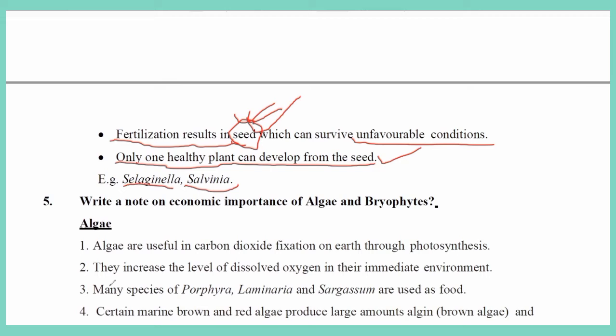Already you know that the microspore is responsible for the development of the male gametophyte, and the macrospore for the development of the female gametophyte. Because the two plants are different according to gender, they develop different gametes. The male gametophyte produces male gametes, and the female gametophyte produces female gametes, between which cross fertilization takes place. That cross fertilization results in seed formation, and the seed develops a healthy plant. Examples of heterosporic plants are Selaginella and Salvinia.